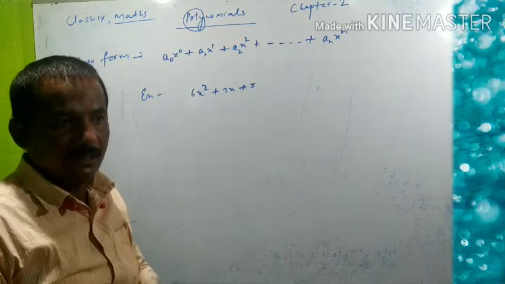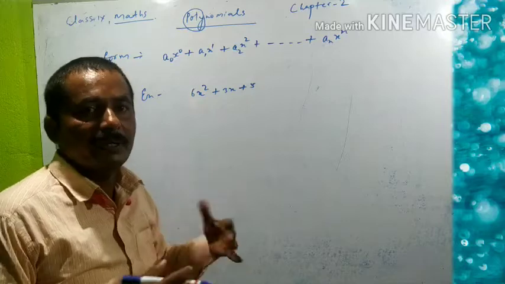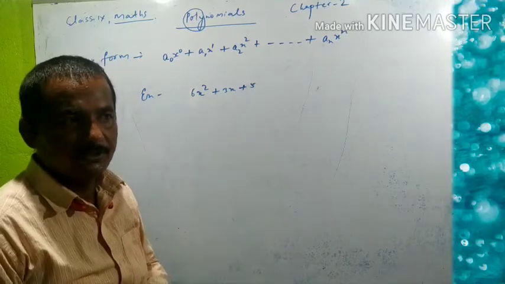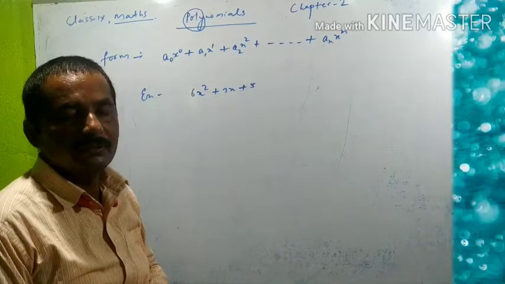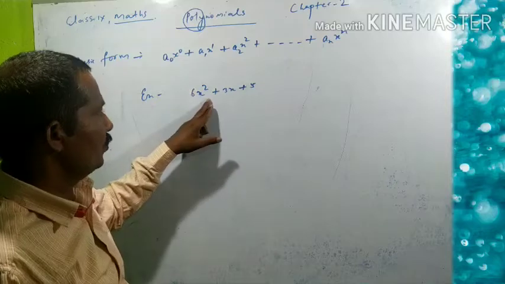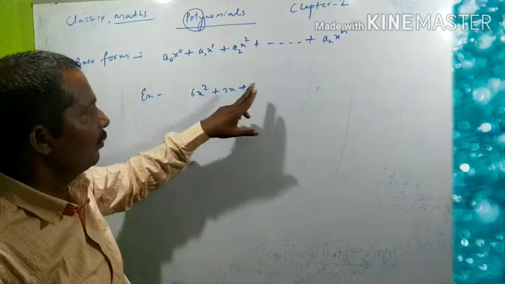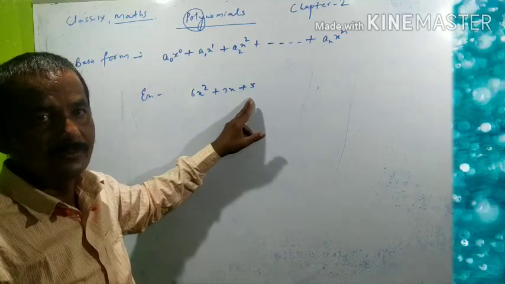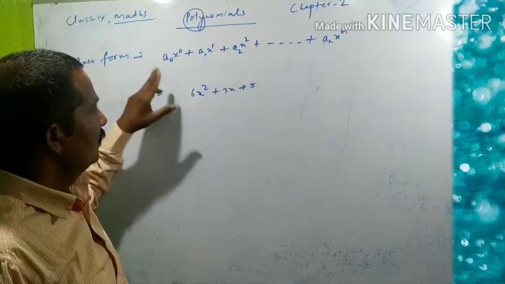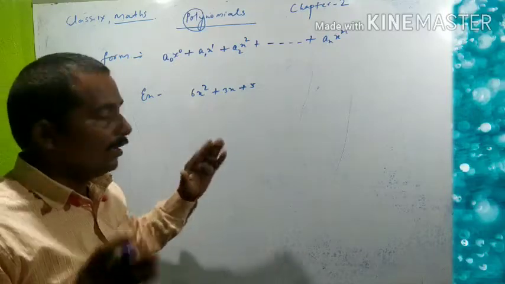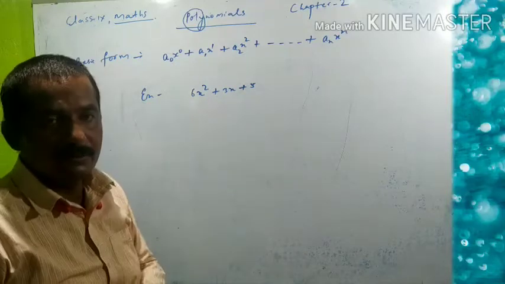A variable, strictly speaking, is a letter of an English alphabet. So here 6x square plus 3x plus 5 is a polynomial in variable x.